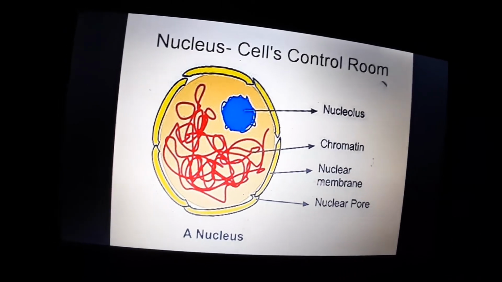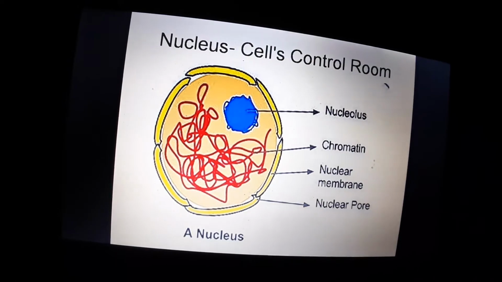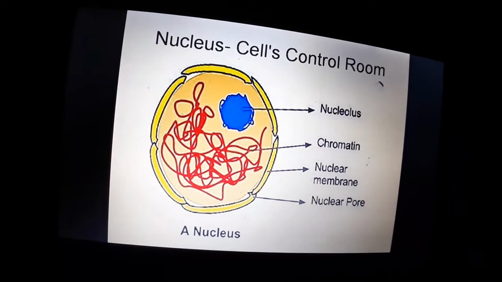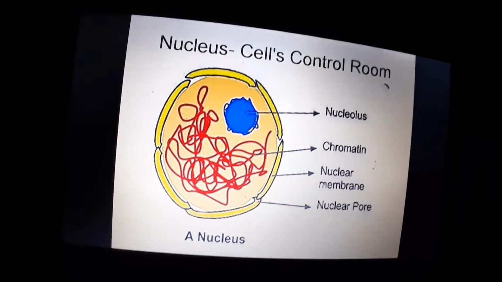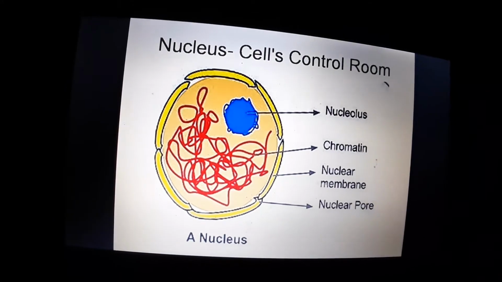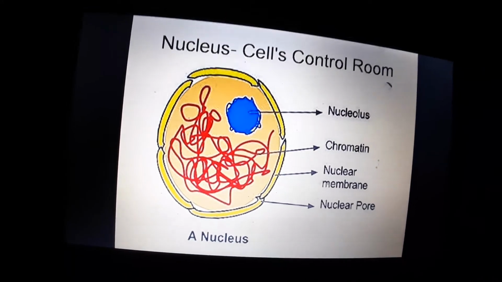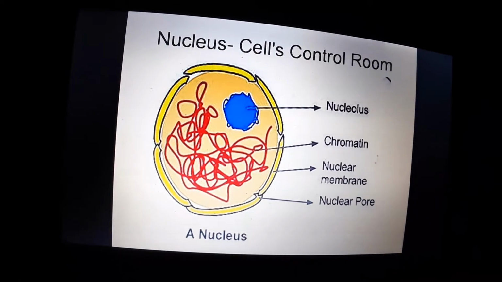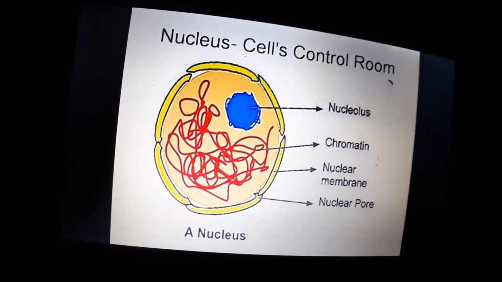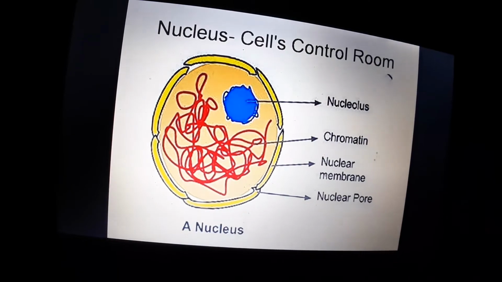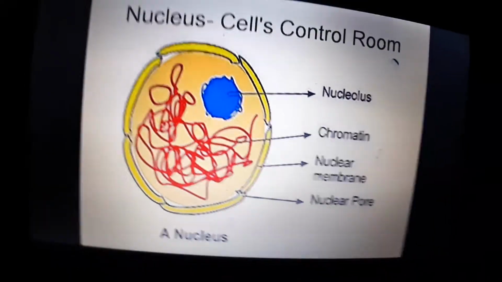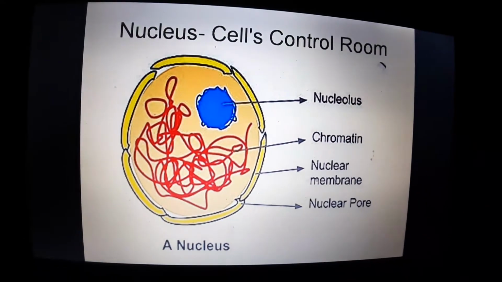How a cell has to function, what it should digest, when it should excrete, how it should respire, how it should send the waste materials out of the cell. All the programming is done in the nucleus. So the nucleus is the cell's control room.